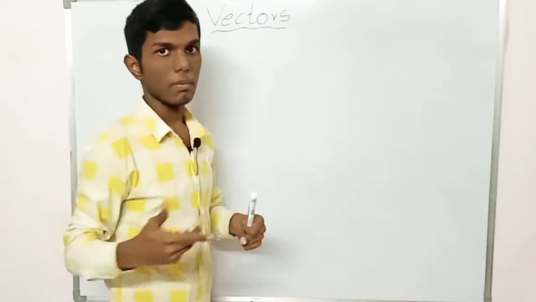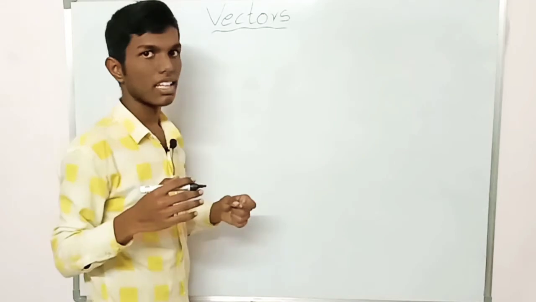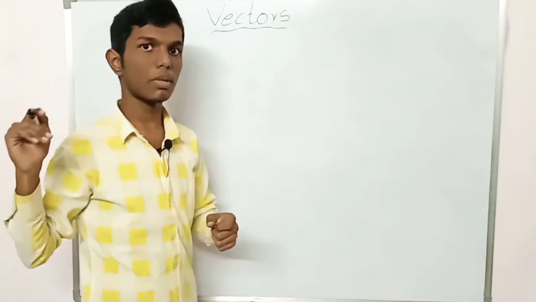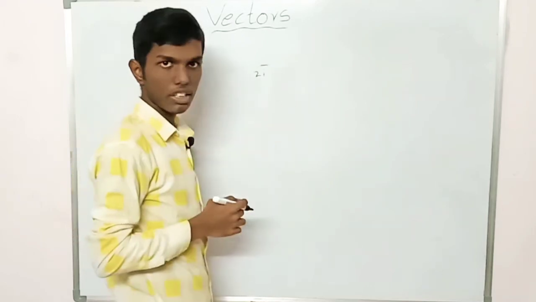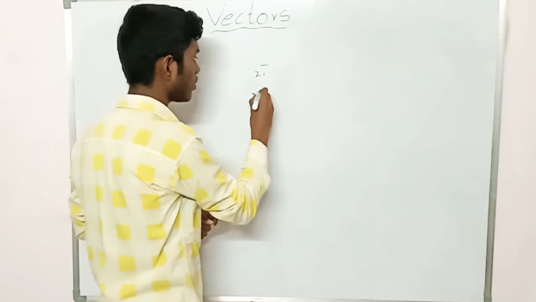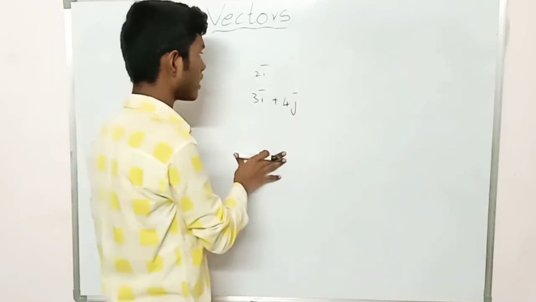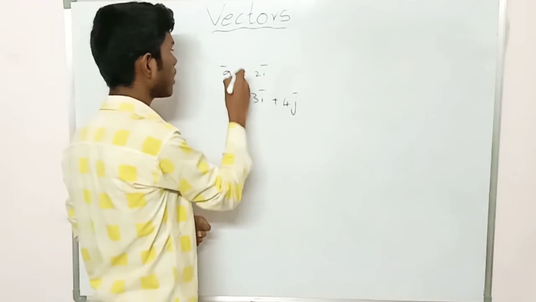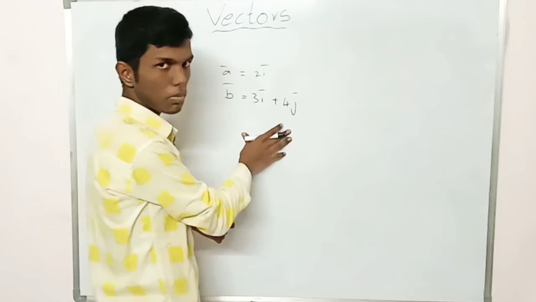How do we add them? When they are given in vector form, we add them the same as in the algebraic way. If we are given a vector 2i bar and another vector 3i bar plus 4j bar, we need to add them. Let this be a bar and let this be b bar. Then the addition is so simple.